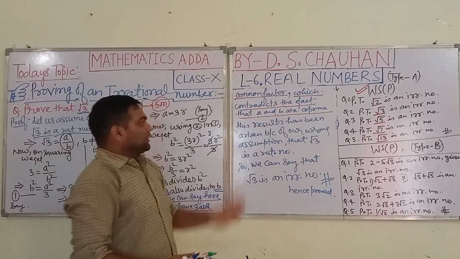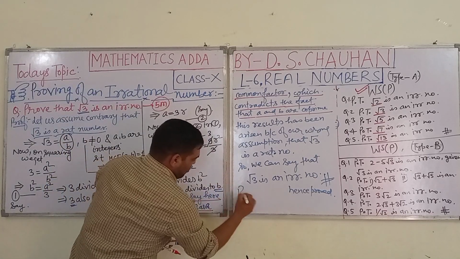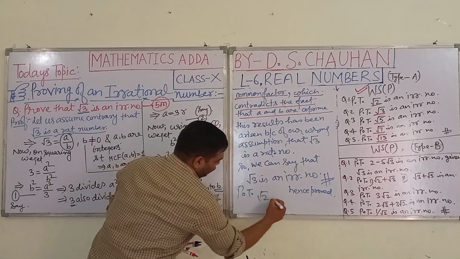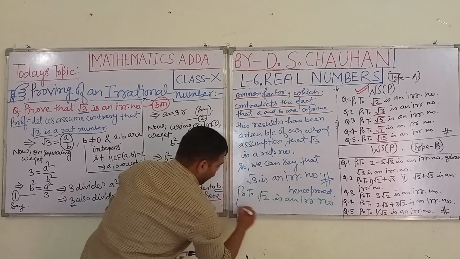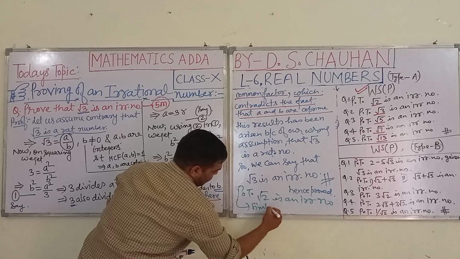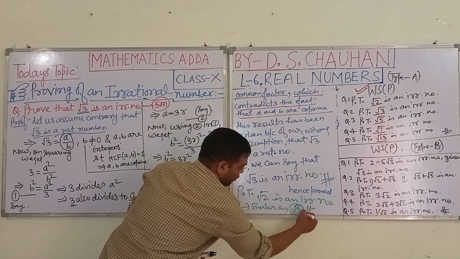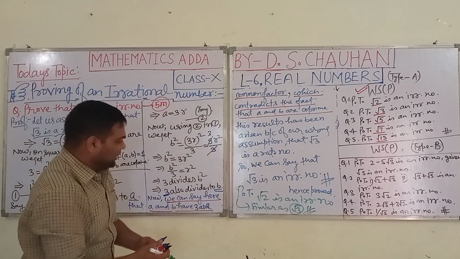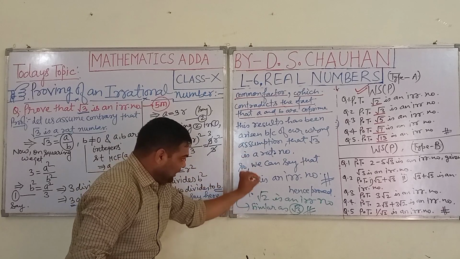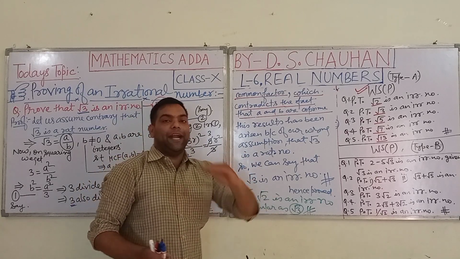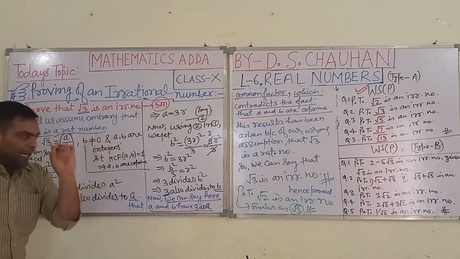Well, students, suppose you have to prove that under root 2 is an irrational number. The proof is similar to that of under root 3. Only one thing you have to do: where 3 is present, you have to replace all these 3 by 2 and so on. You can proceed. Well, students, I hope all of you have got my point.